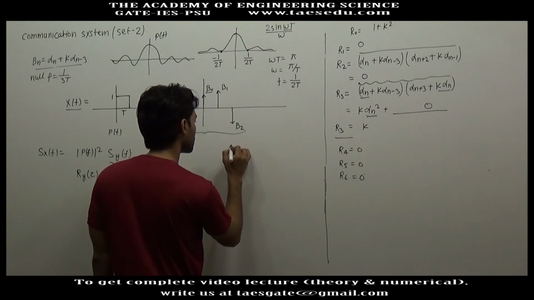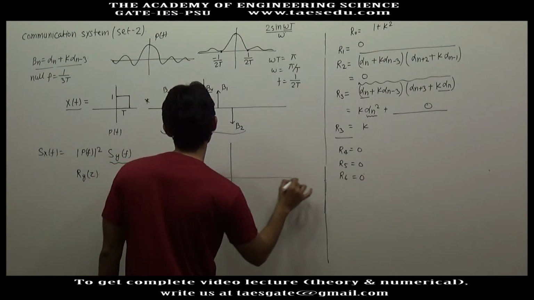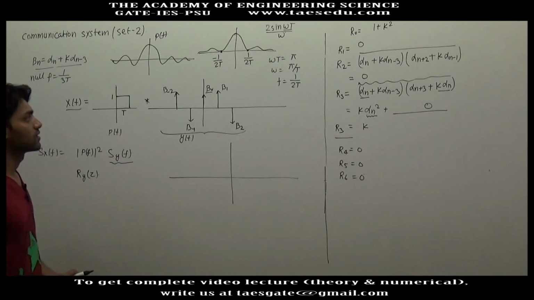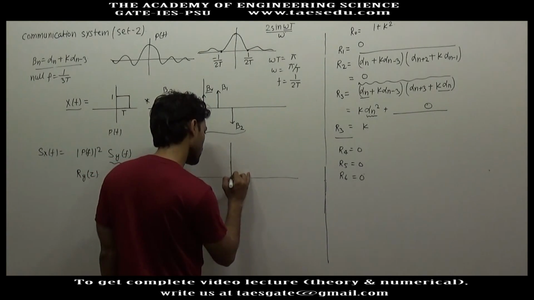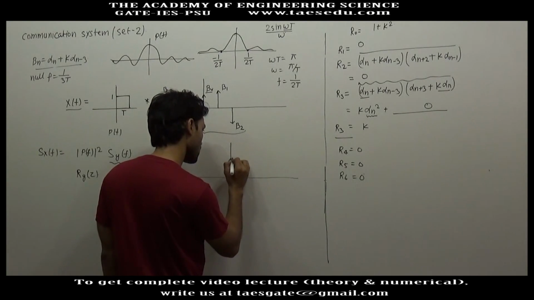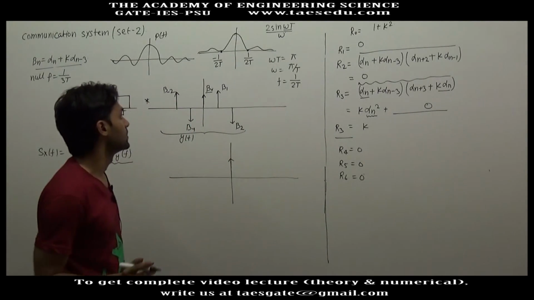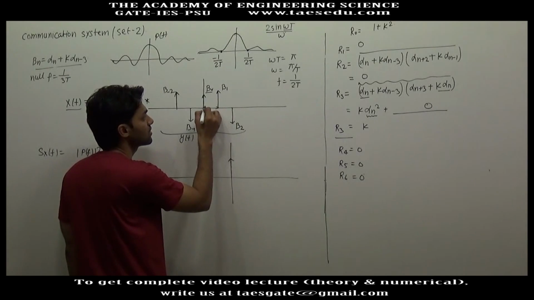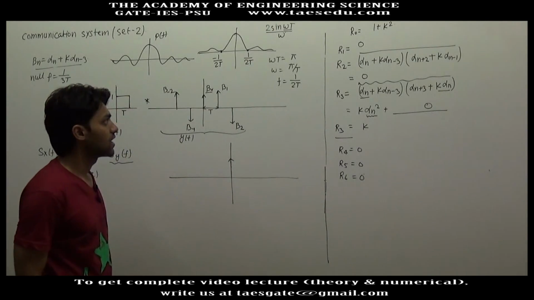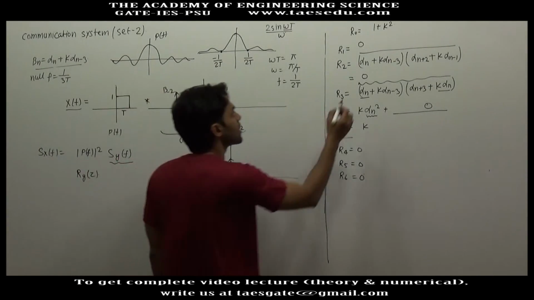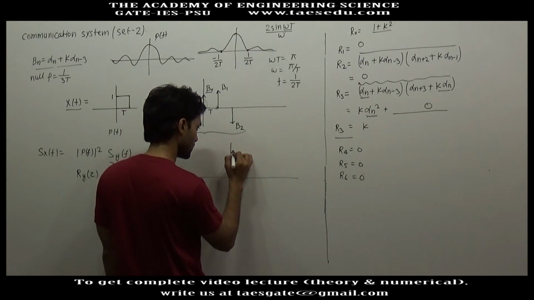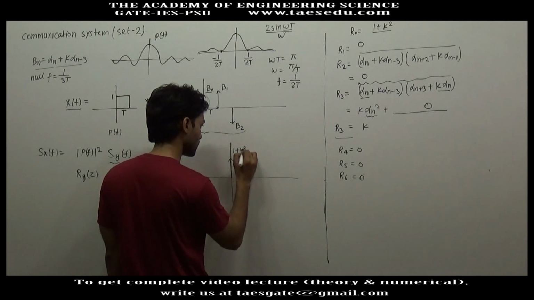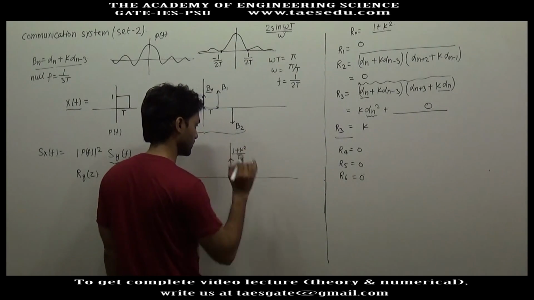So the autocorrelation function of this is yt, this is a sequence of impulses, and here the strength of the impulse will be R naught divided by T, where T is the distance between the consecutive impulses. And what is the value of R naught? R naught is 1 plus k square. The strength of this impulse will be 1 plus k square divided by T.